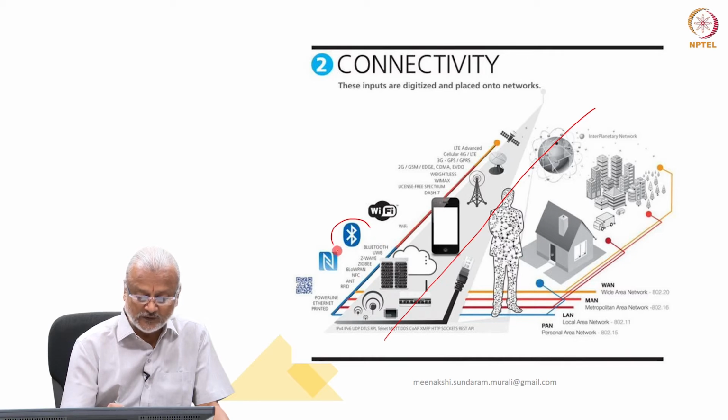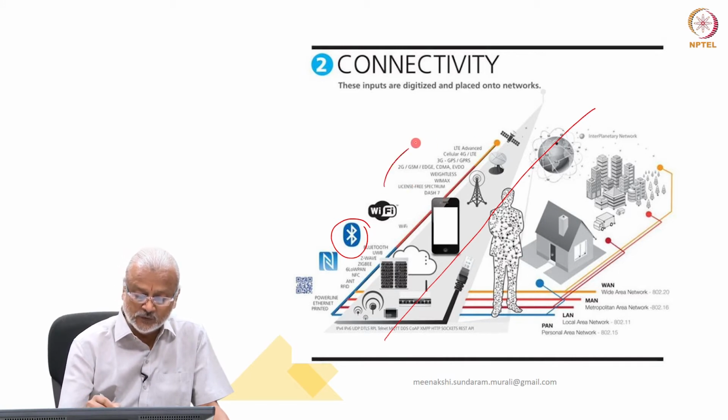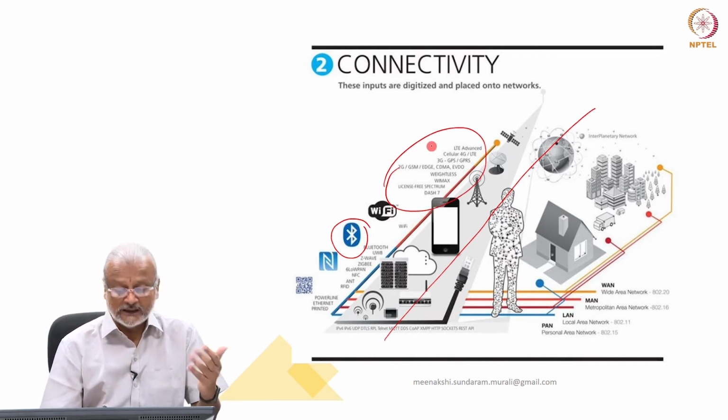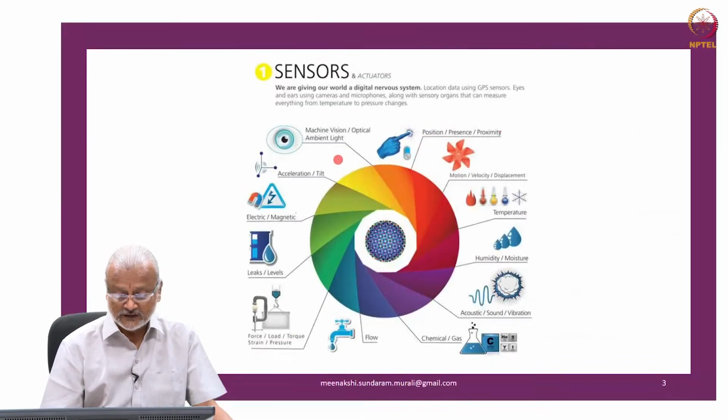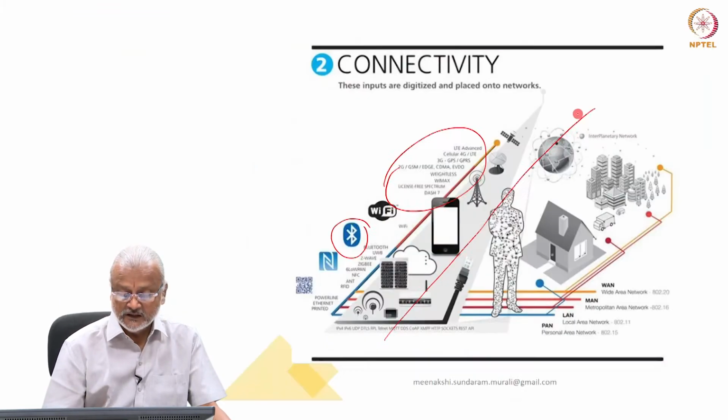Bluetooth has been there for quite a while. Wi-Fi is between the systems, and mobile is using quite a few of these technologies to communicate about some of the earlier sensors that we talked about. Something like acceleration or tilt or position or presence or proximity are all communicated through this.